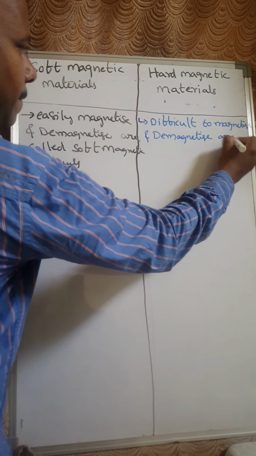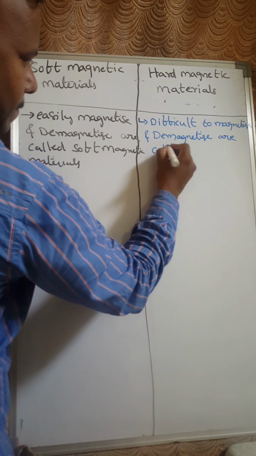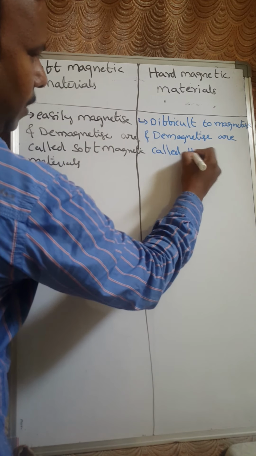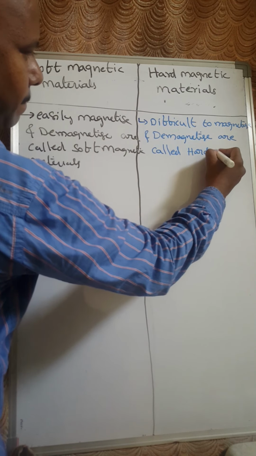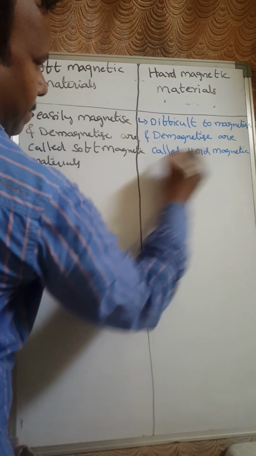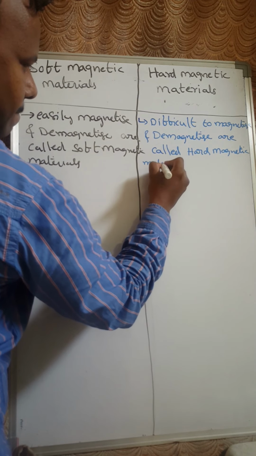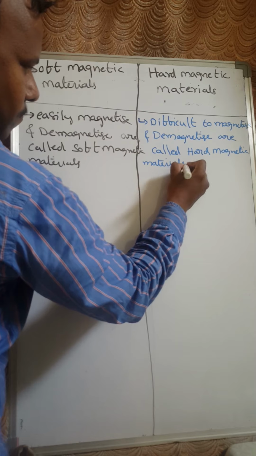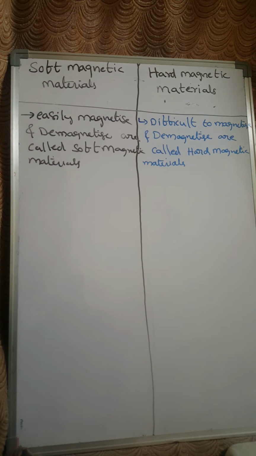The materials which are difficult to magnetize and demagnetize are called hard magnetic materials.